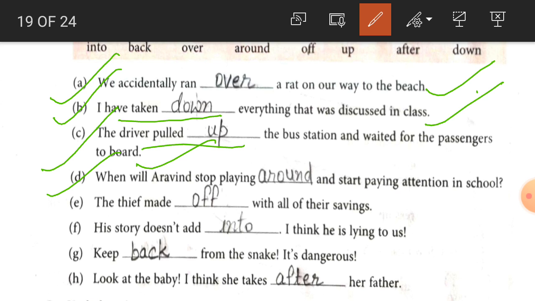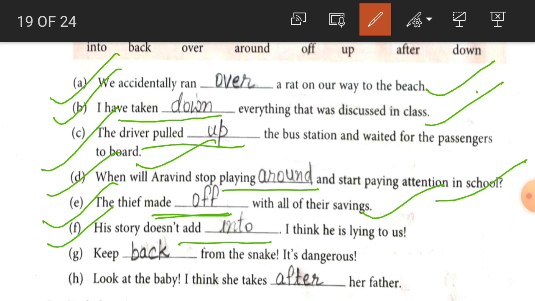Number D, students, when will Arvind stop playing around? So playing around is the phrasal verb, and start paying attention in school. Number E, the thief made off. Made off is the phrasal verb, with all of their savings. Number F, his story doesn't add into. Add into is the phrasal verb. I think he is lying to us.